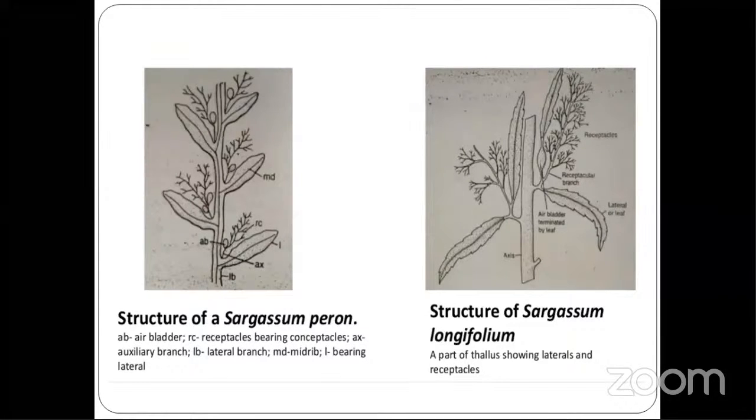Cryptostomata, that is C-R-Y-P-T-O-S-T-O-M-A-T-A. So what are cryptostomata? Cryptostomata are found on the upper surface of the leaves. These are the pores and these are flask shaped cavities, called cryptoblasts, and they are called air bladders also.